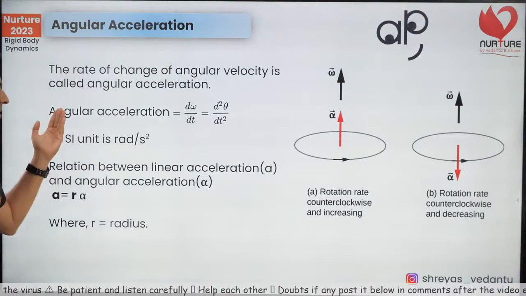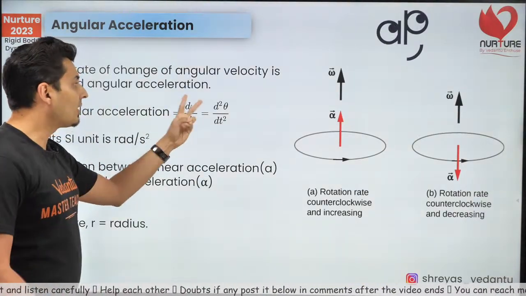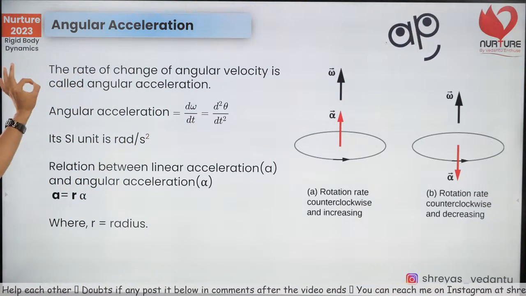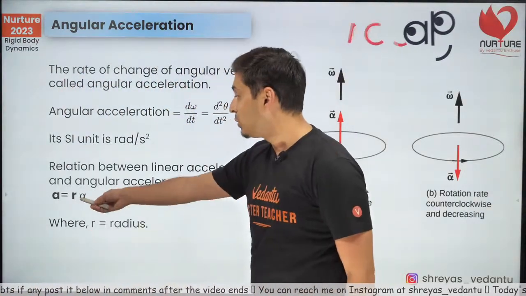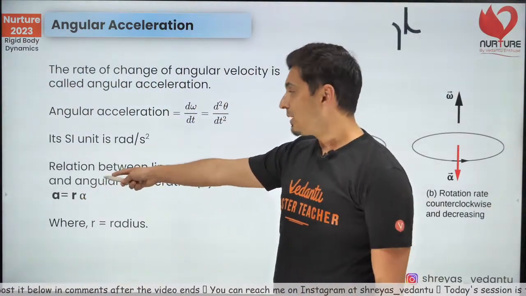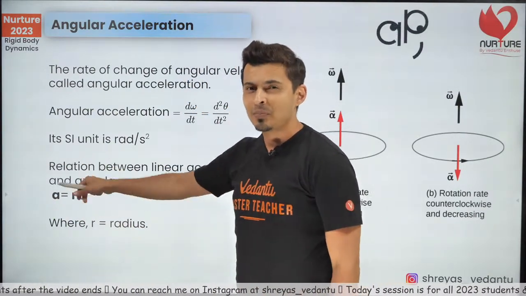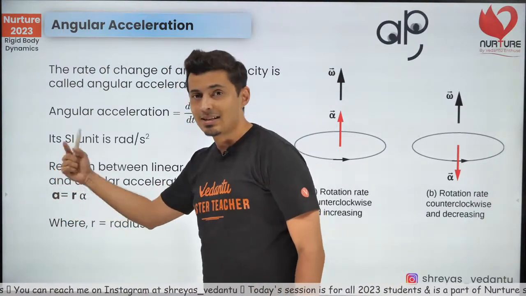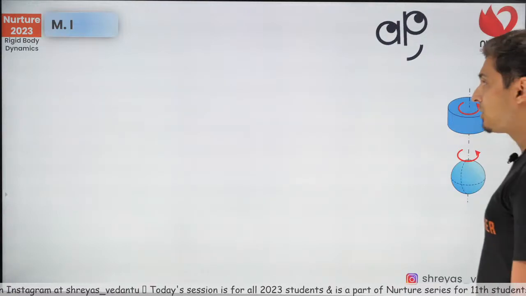The unit was radian per second square. It is the derivative of angular velocity or the second derivative of angular position, and the symbol for that was alpha. Remember alpha. And remember, A was equal to r alpha. Do you remember this? I have told you tangential acceleration is r alpha, v is r omega. That's how you can remember it. V is r omega, A is r alpha. This A is the tangential acceleration. So this is one thing that you need to remember.